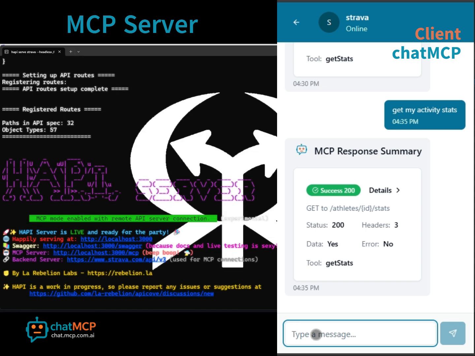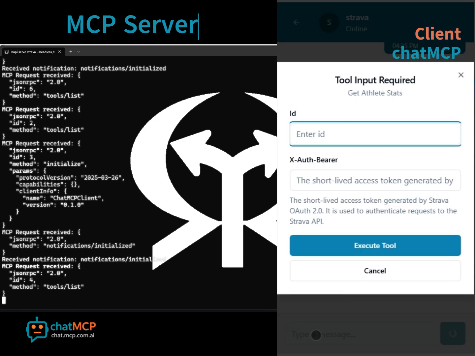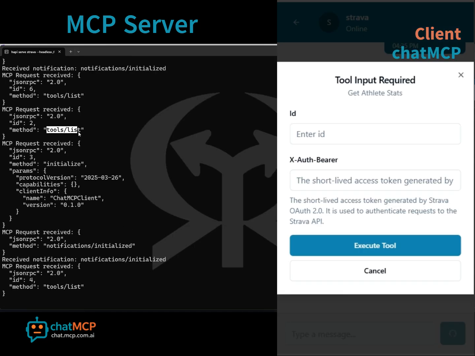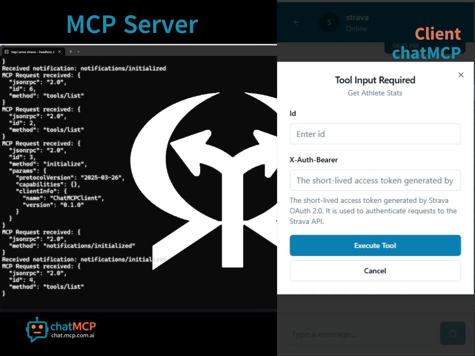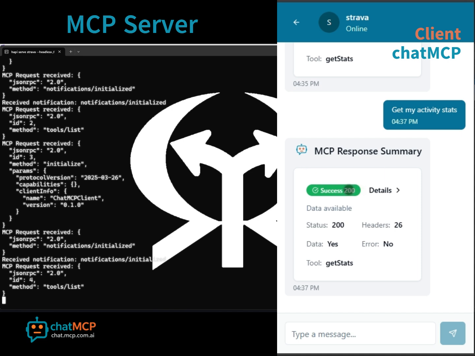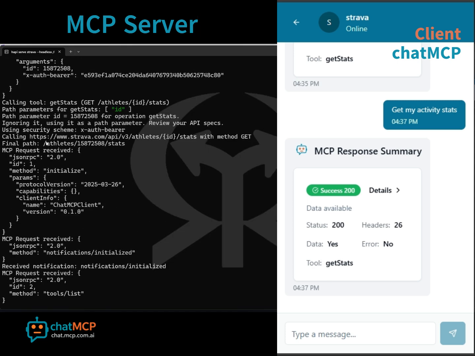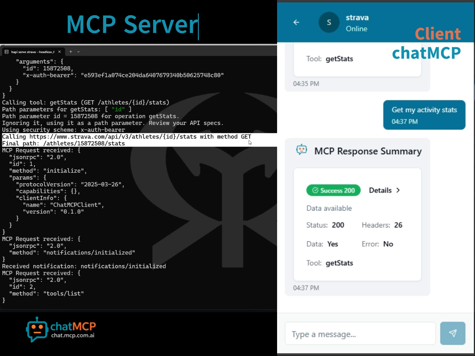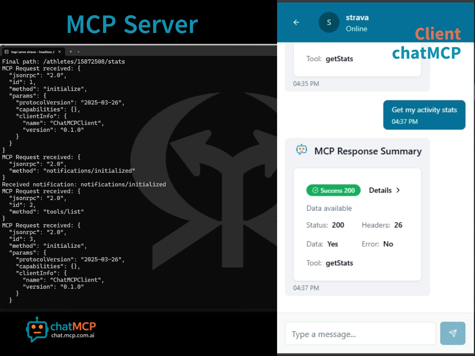The same question. Please get my statistics. This is going to execute Ollama again. Ollama identifies that I want to get the athlete statistics. I need to provide again the information, the athlete ID, and the bearer token. That's it. Successful details. You see here now that we have 26 headers. Those are the headers that the server is responding with. Same tool, and again, the only difference here is that we call the production or the official Strava server.